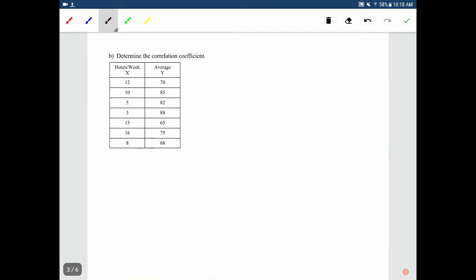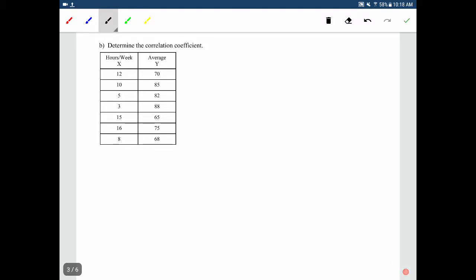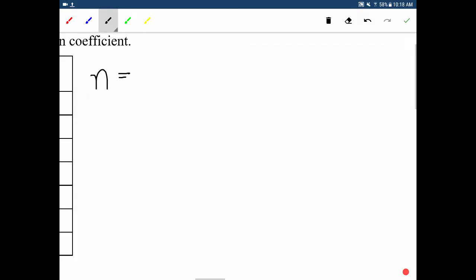So let's jump over here. Because I have to do that big formula, what I like to do is go through and say what all the different things are, or what the actual values are. So the first thing, we need to know what n is, okay? n is the number of data points. So I'll write that over here. Number of data points.